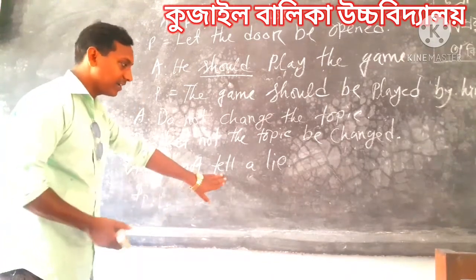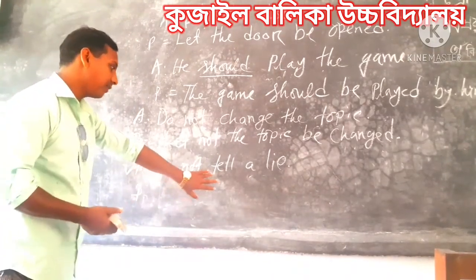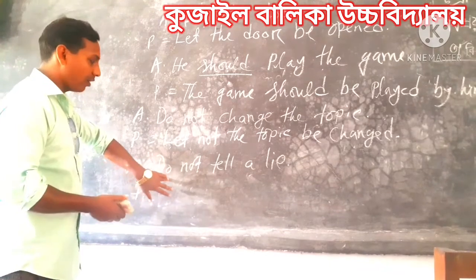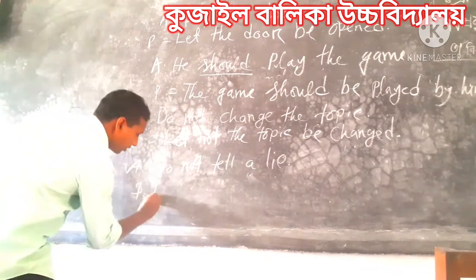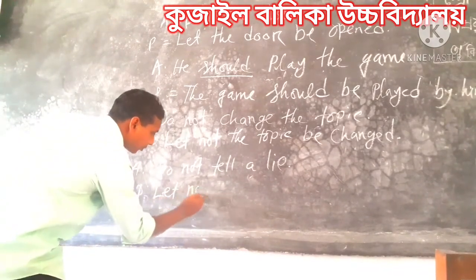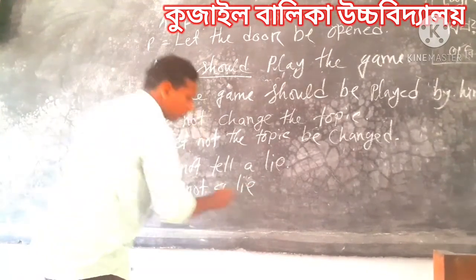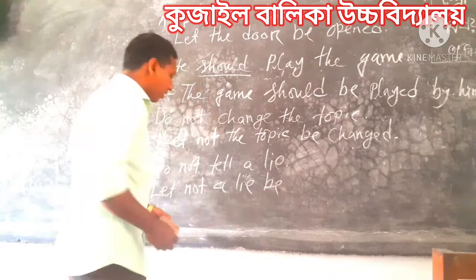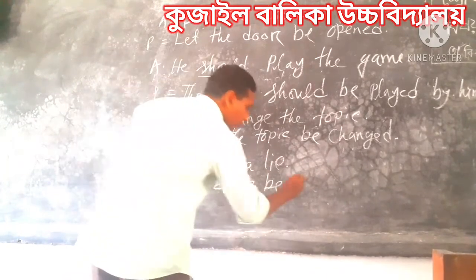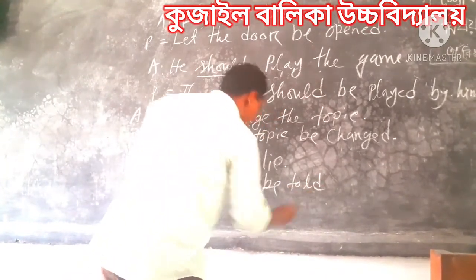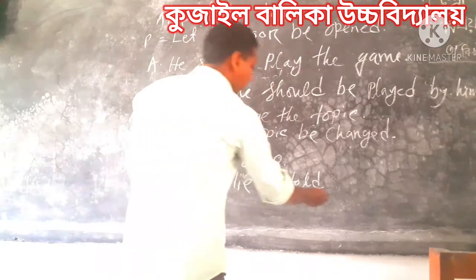This is an imperative sentence, but before the main verb there is the negative word do not. So at first we take let not, then the object, let not a lie, then be, let not a lie be, tell V3 told, let not a lie be told. Clear?